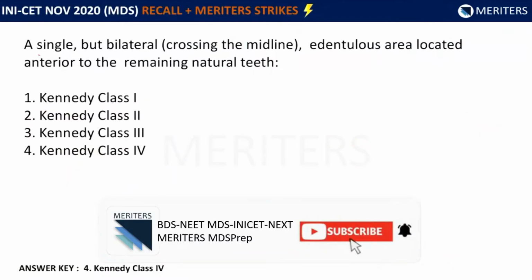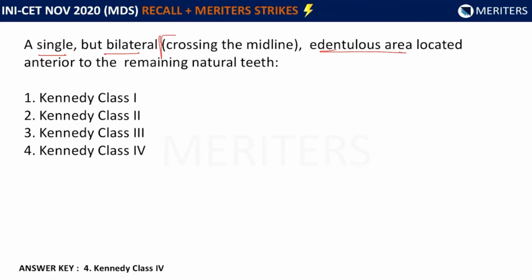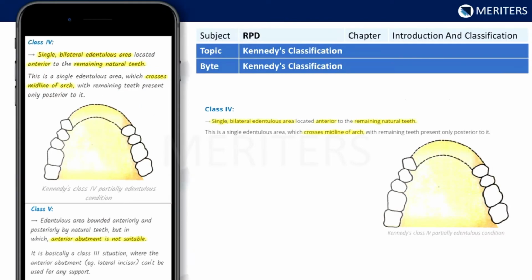The question is, a single bilateral edentulous area which is crossing the midline, located anterior to the remaining natural teeth, is Kennedy's class 1, class 2, class 3 or class 4. Now this is a direct question of Kennedy's classification. If it is an anterior edentulous area bilaterally present crossing the midline, then it is Kennedy's class 4. This has been thoroughly explained in the video in the bytes. There are a lot of questions on this topic in the data that we have.